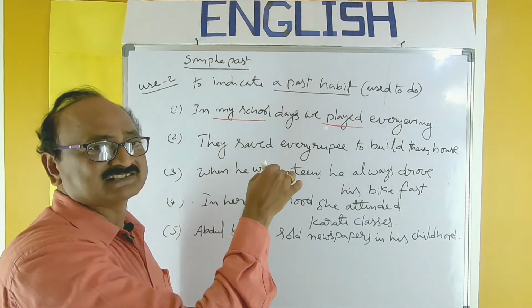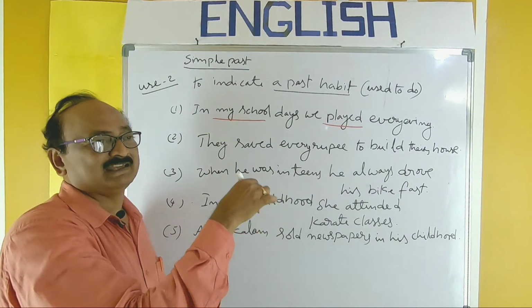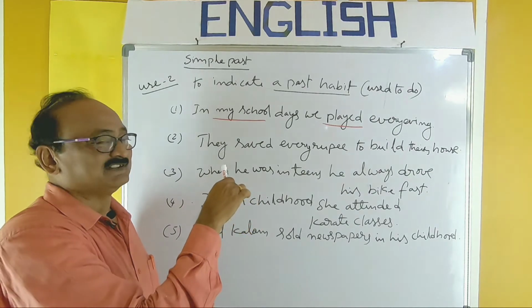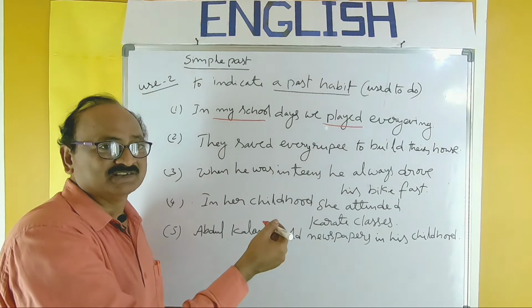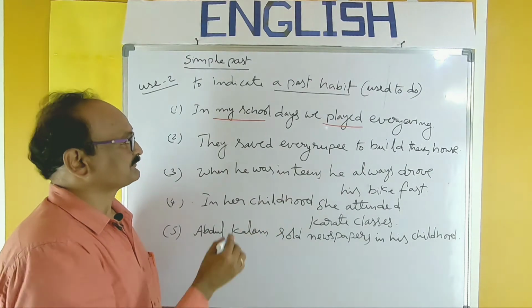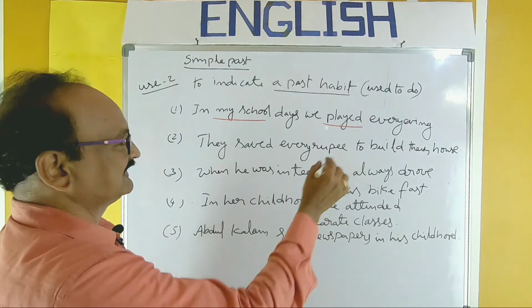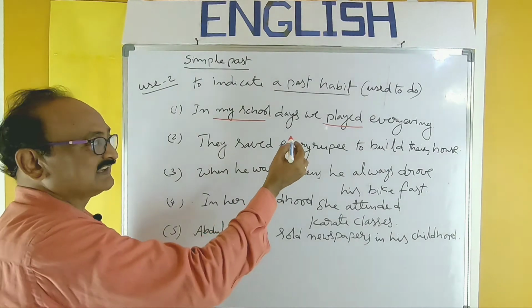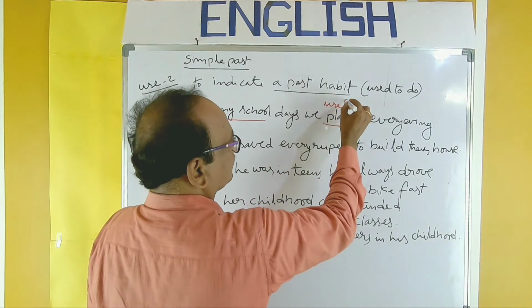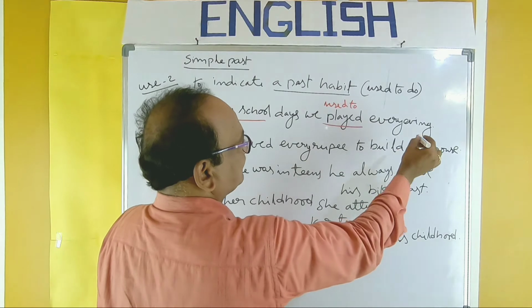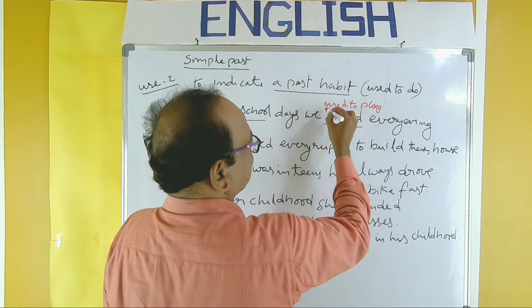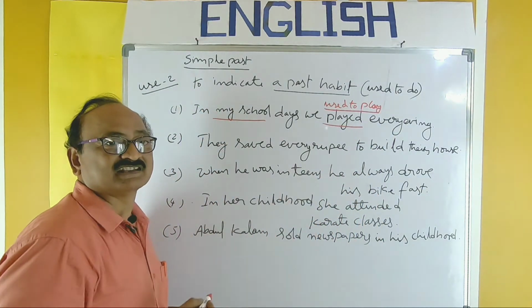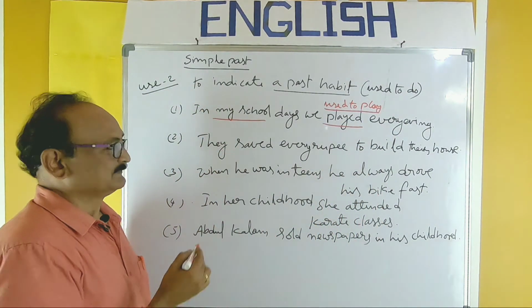It might not be necessarily a habit, but a past activity which was practiced for some time and later discontinued. So it can be taken as a habit. In my school days, we played every evening. And you can say, we used to play. Like that also, you can express that point.